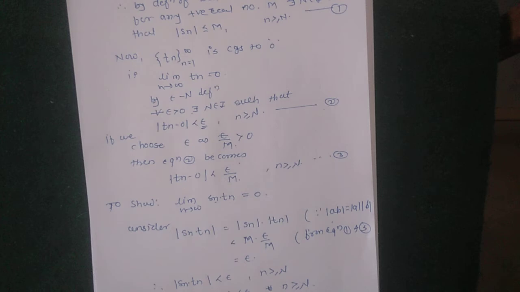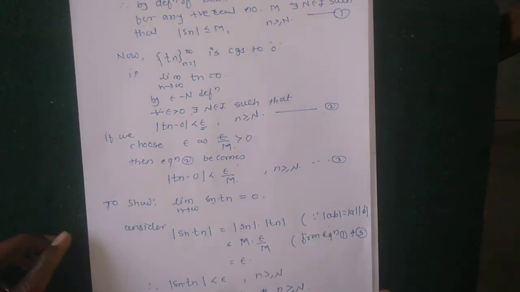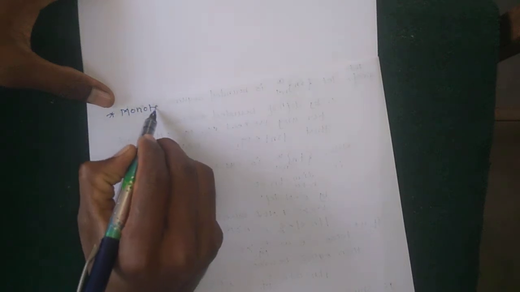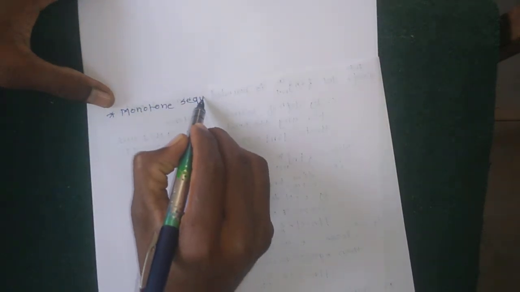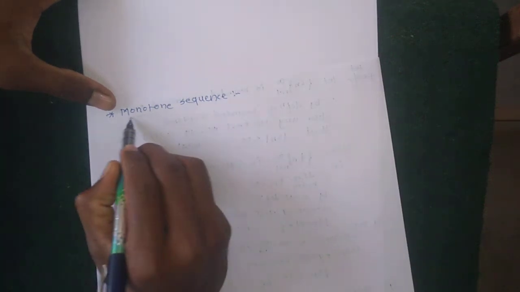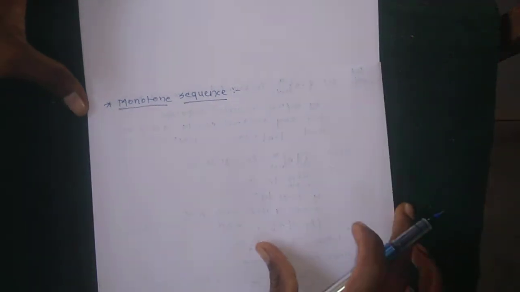Next, the next point is the monotone sequence. A monotone sequence means a sequence which is increasing or decreasing. Okay, monotone sequence.